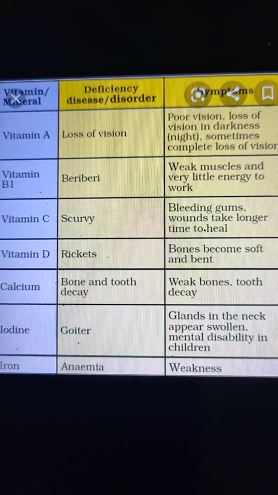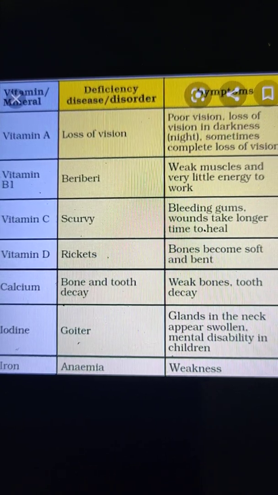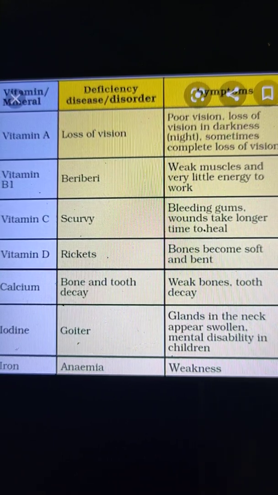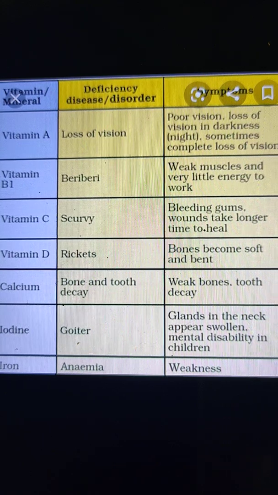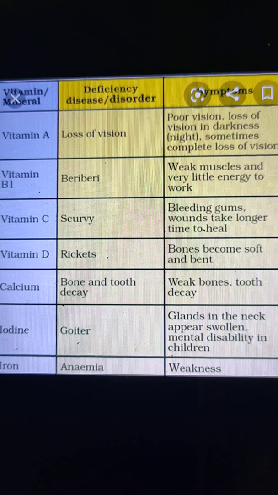There are so many sources of iodine, like iodized salt, green leafy vegetables, and seafood. So we must include the sources of iodine in our diet, because its deficiency also causes mental disability in children.